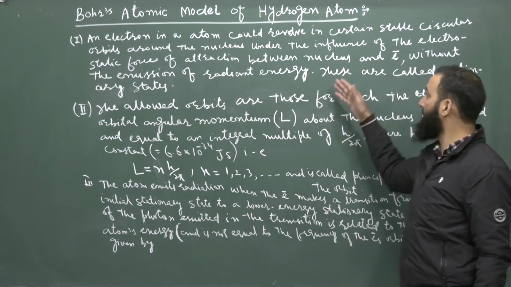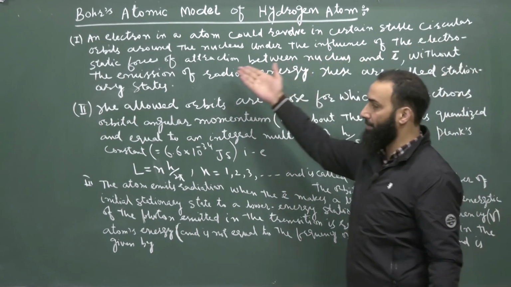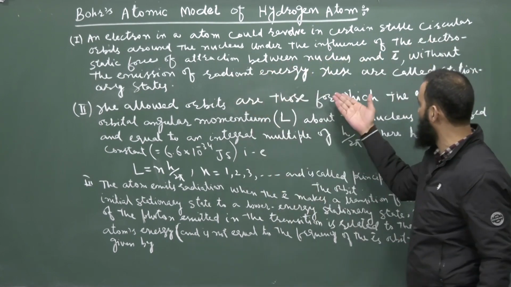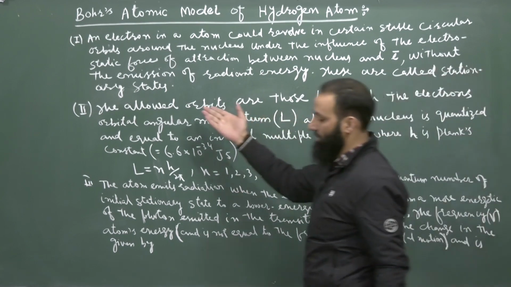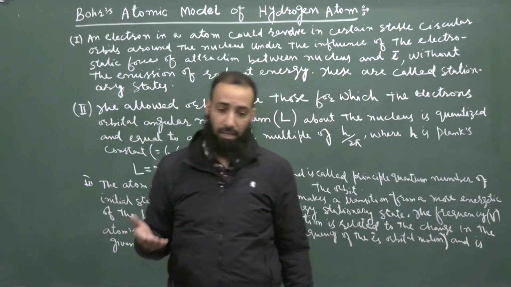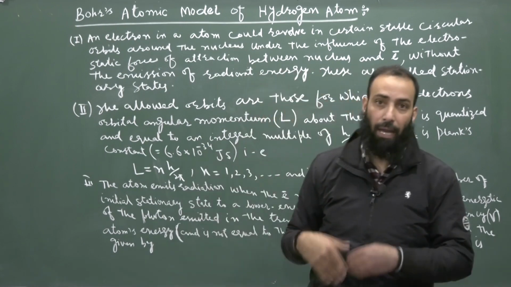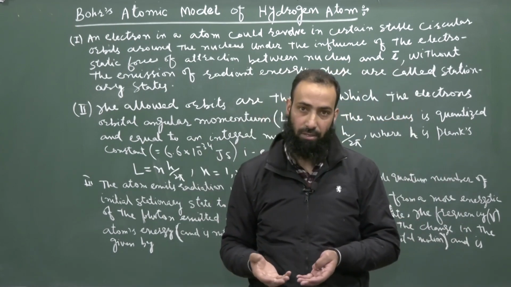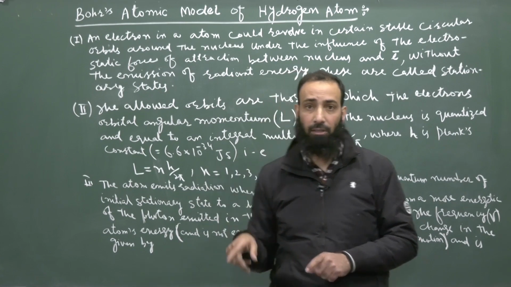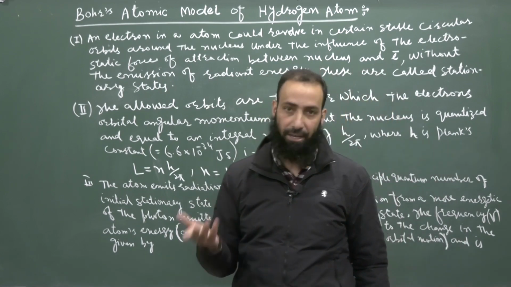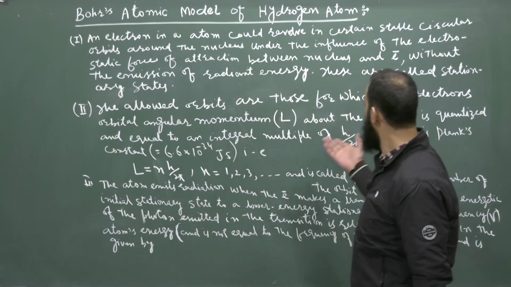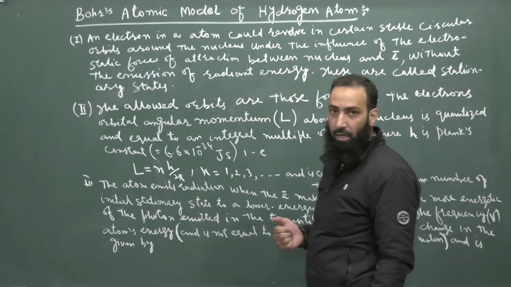And he called these stable circular orbits, in which the electron can exist, in which the electron can revolve, stationary states. Stationary states doesn't mean that the electron is at rest in these orbits. Rather, it means that the electron is revolving in these orbits without emitting any radiant energy. This is what he means by stationary states.